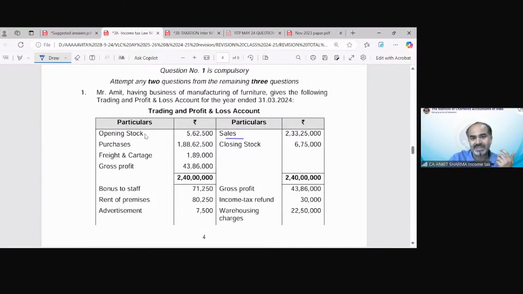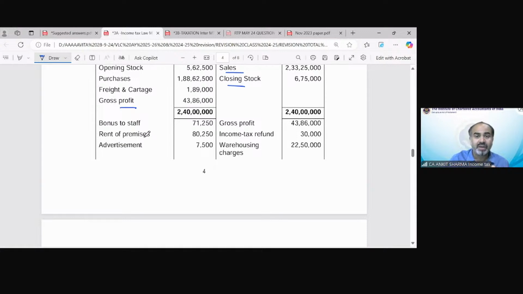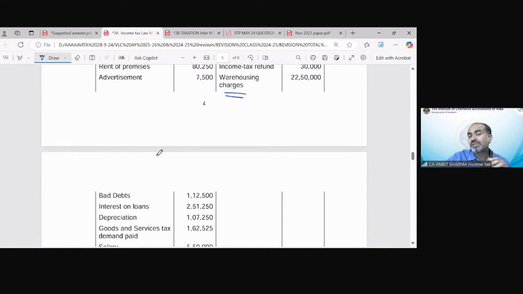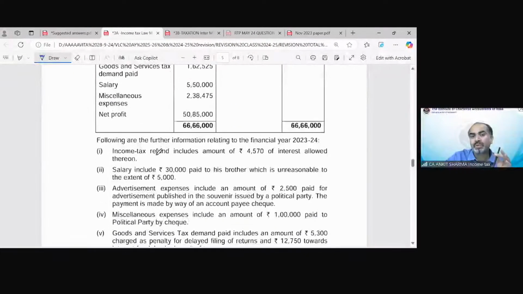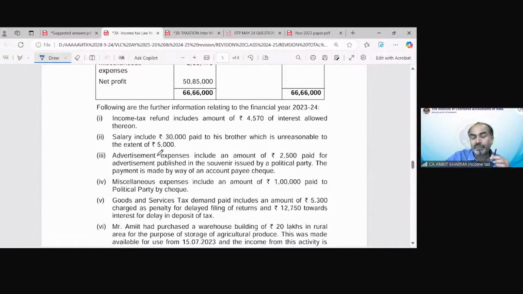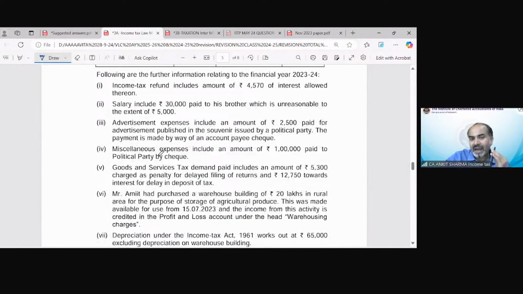We have been given sale, closing stock, freights. So the PGBP part needs to be solved in the starting. And now you can see there is warehousing charges. A very interesting thing is there. Warehousing charges, section 35AD concept is also applicable in this question. And you would find the details of that in the additional information. That is point number 6.